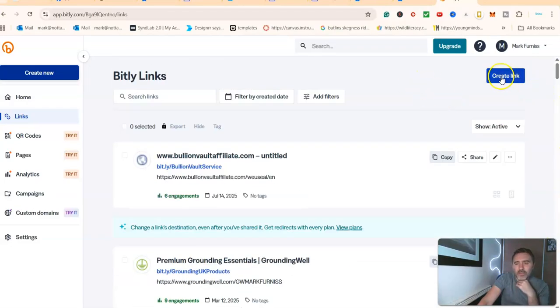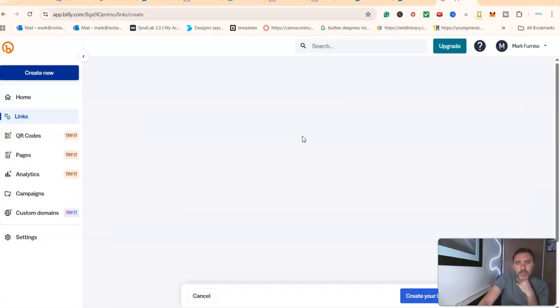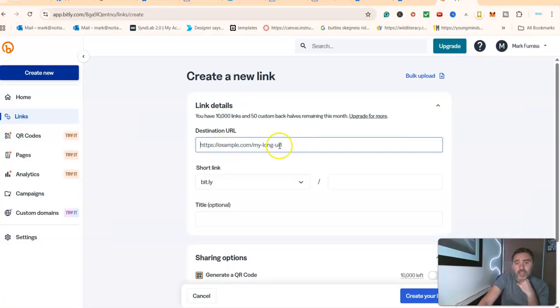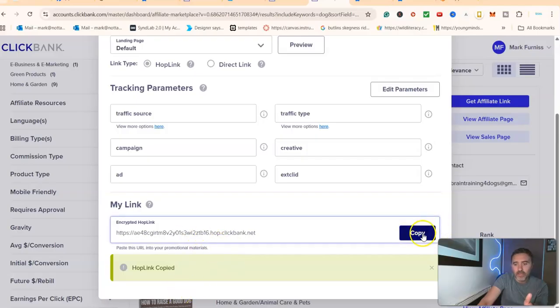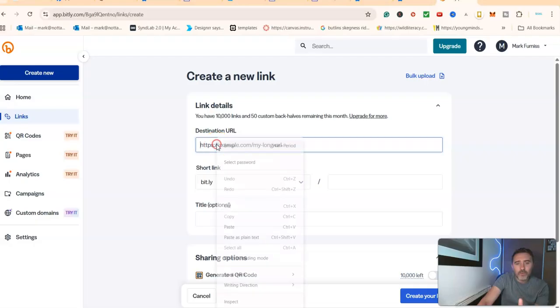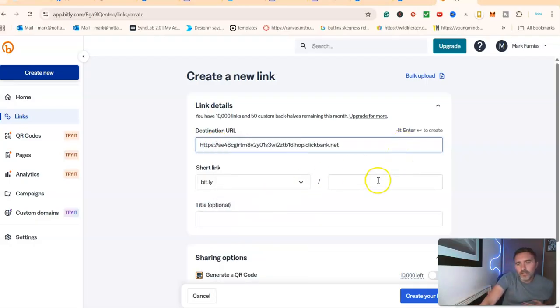So let's come up here. Now, all we do here is, on the right-hand side, we click on Create Link. And destination URL is this over here. So we want to be sending people over to this landing page. So let's go back down here and get our link from ClickBank. And we're just going to paste our affiliate link in here, like so. And then you can also shorten the back end of the link. So you see here where it says shorten link, this is how the link would look.